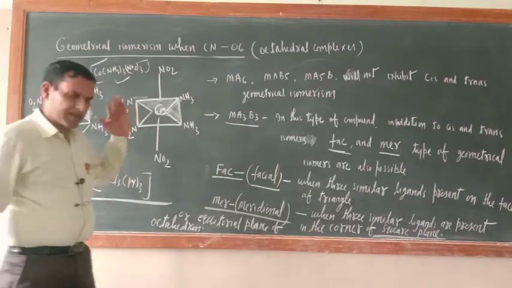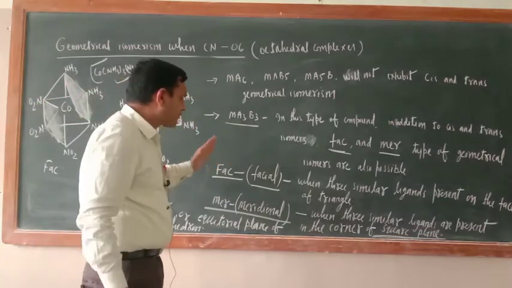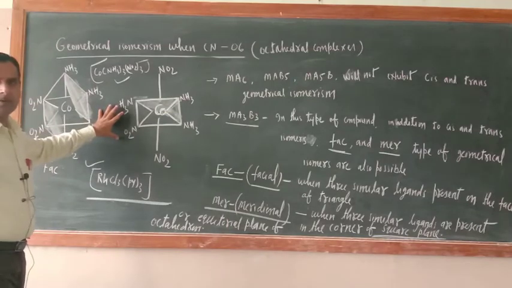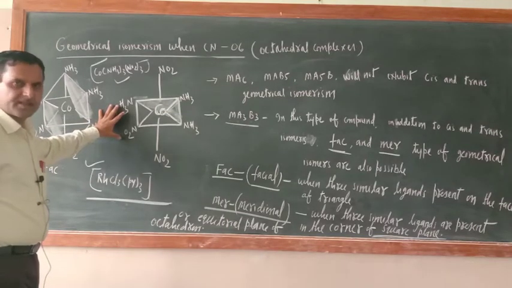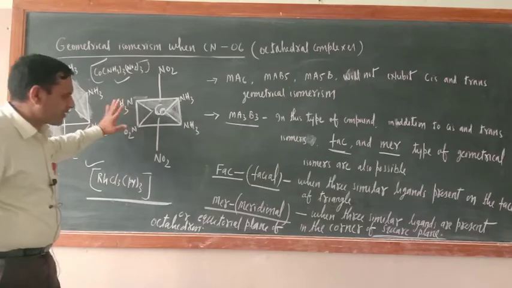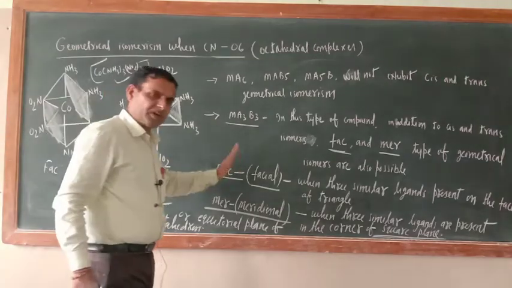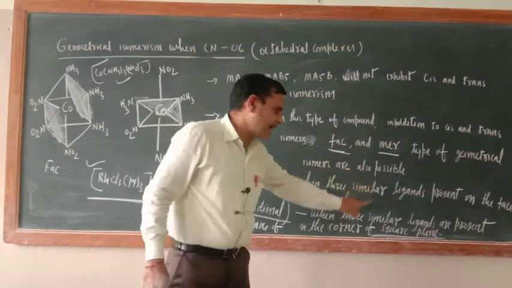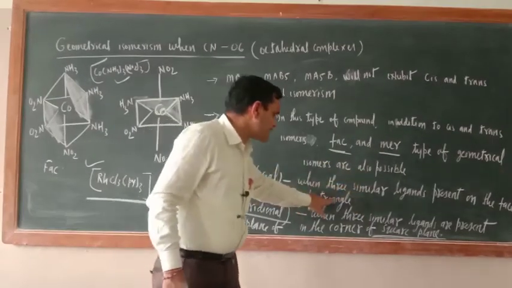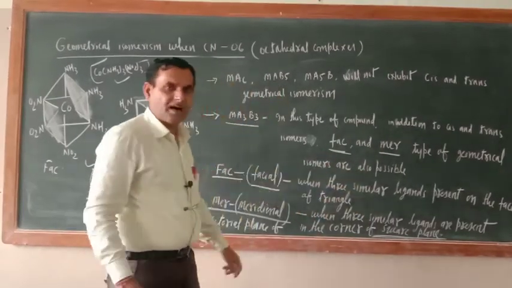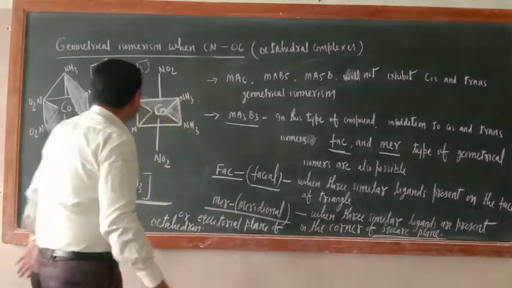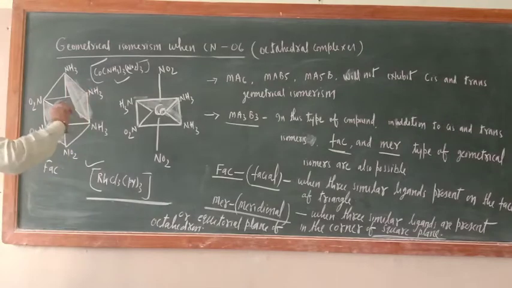So this is one example and this one is the second example. First let us understand the meaning of facial. What kind of compounds are they? They are octahedral compounds. Their coordination number is 6, meaning the central metal atom's coordination number is 6. So see the meaning of facial. When three similar ligands are present on the face of a triangle, just try to understand.